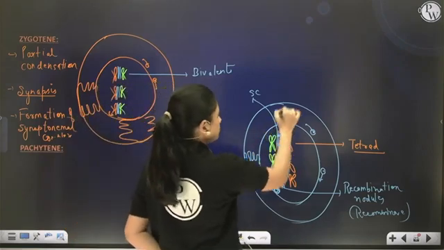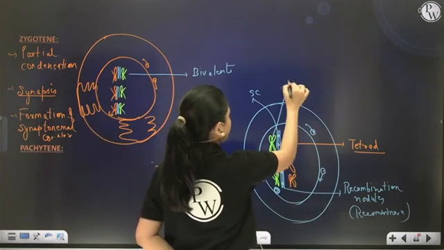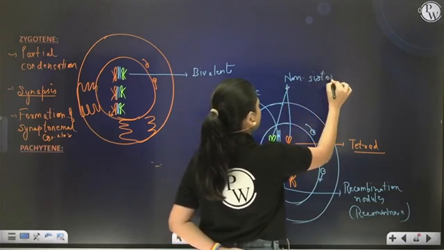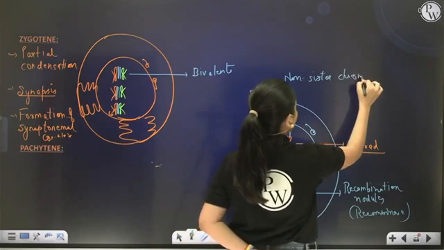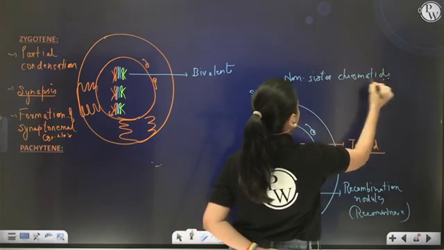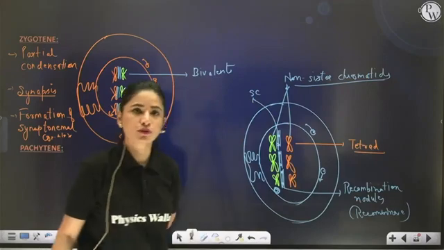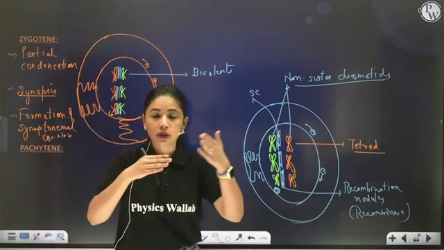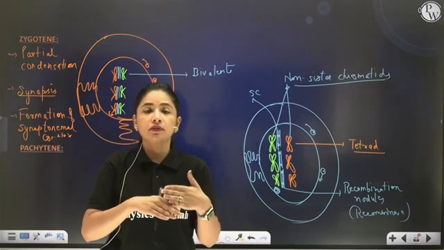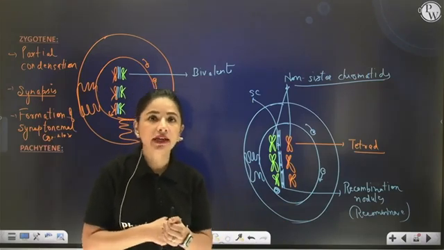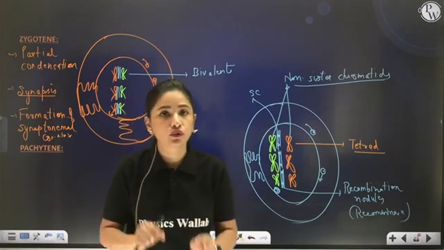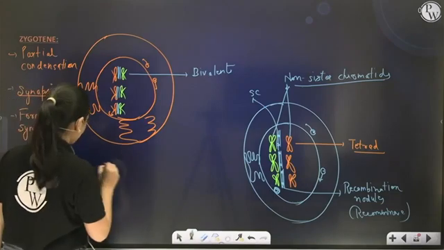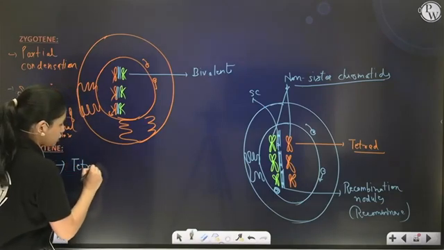So if I talk about this and this, then these two are non-sister chromatids of homologous chromosomes. Now these non-sister chromatids, on the recombination nodule, will perform the exchange of genetic material called crossing over.